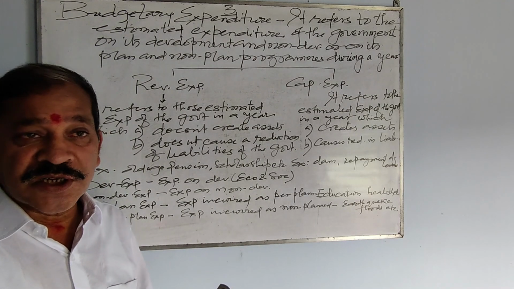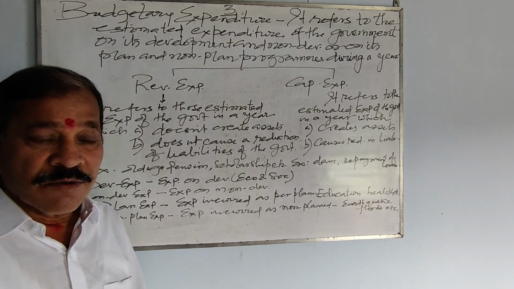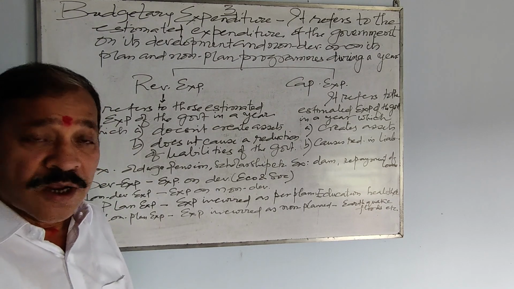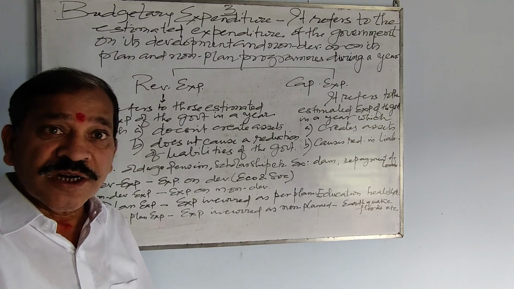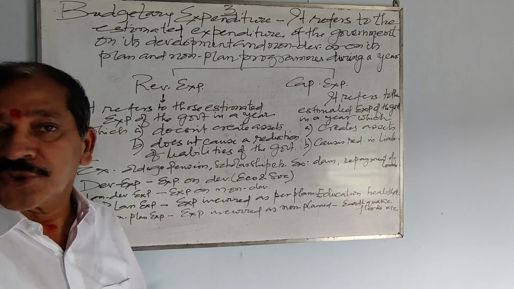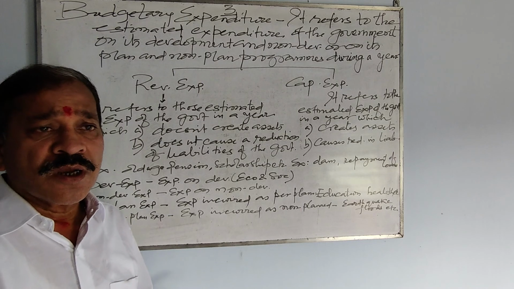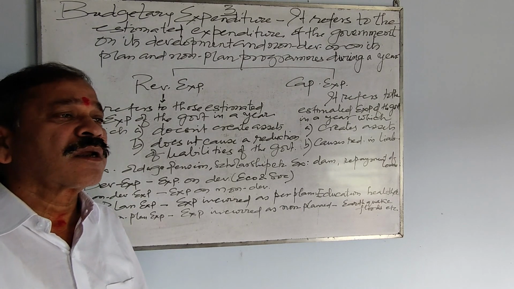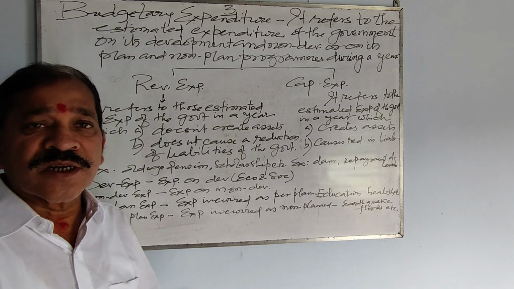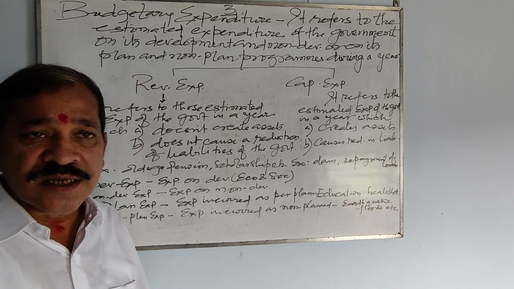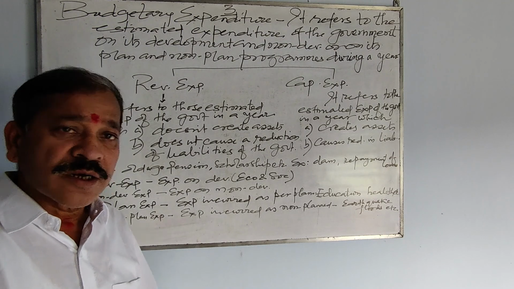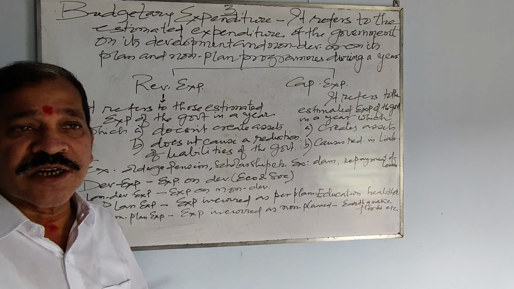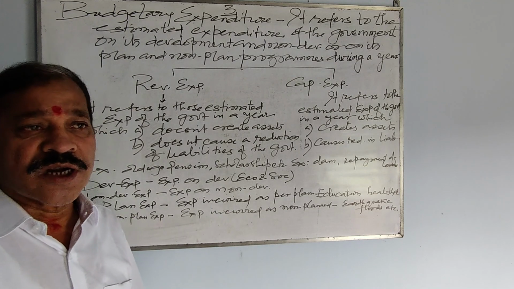It's a kind of expenditure which government incurs, for which no assets are created, nor the liabilities of the government are reduced. So government has to spend on certain items where in return government doesn't get anything. Neither assets are created nor any liabilities are reduced. So it's a kind of expenditure which government has to continuously spend.